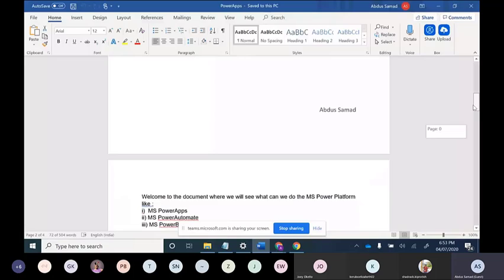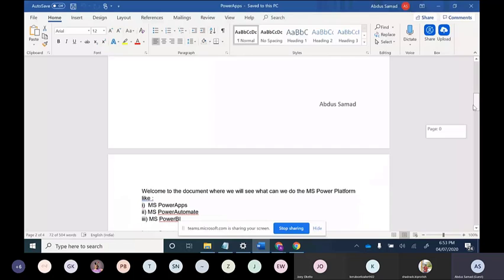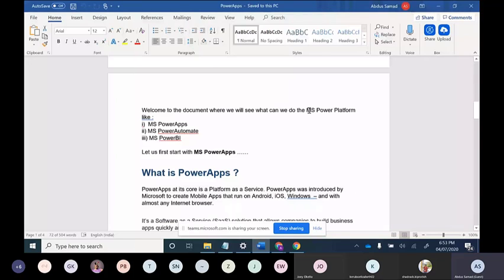Power Apps is one of the offerings of Microsoft that comes inside Office 365, and now it comes under MS Power Platform. Inside MS Power Platform there is not only Power Apps; there are some other applications also: MS Power Apps, MS Power Automate, and MS Power BI.